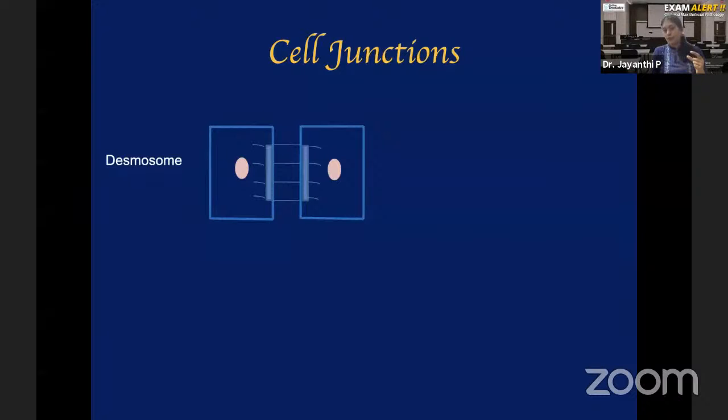It is an autoimmune disease where autoantibodies are formed against a normal component, that is desmoglein 1 and 3, which is actually a part of desmosome. Therefore, these autoantibodies will destroy the desmoglein and in turn the desmosome, causing loss of cell-to-cell attachment. This leads to a process called acantholysis. So this is what is happening actually.